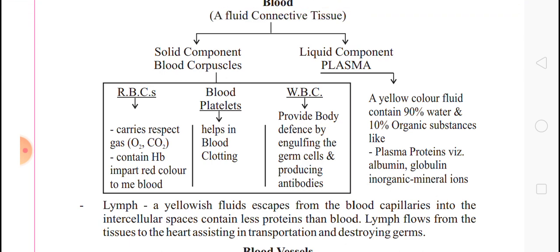And platelets, I want to tell you, platelets are teeny fragments of special cells formed in the bone marrow. Platelets don't have nuclei, and platelets help in the coagulation of the blood, that is clotting of the blood. So platelets help in the clotting of blood in a cut or wound.